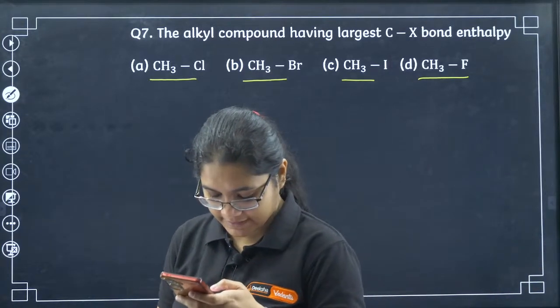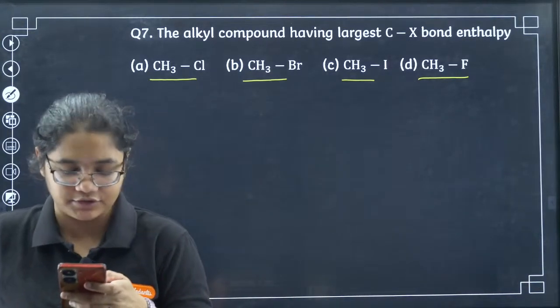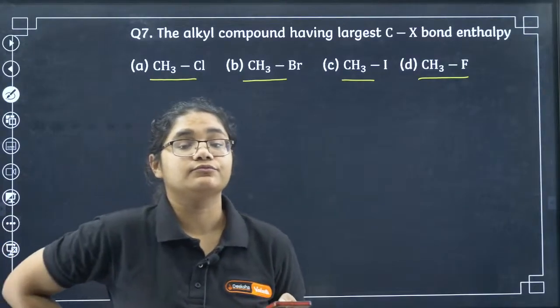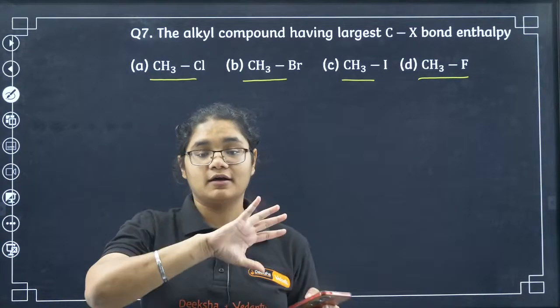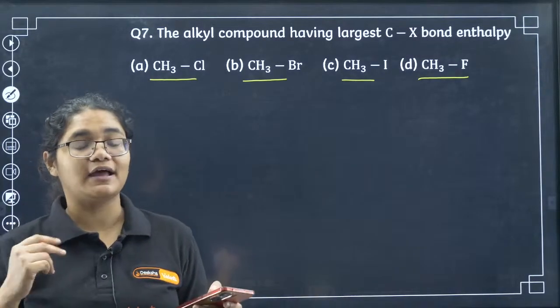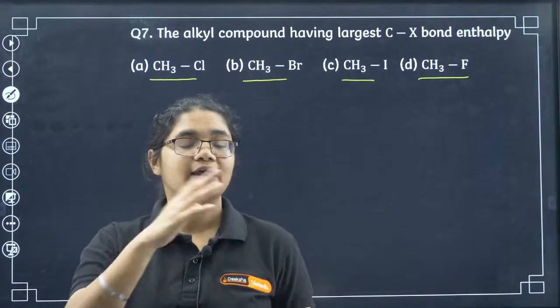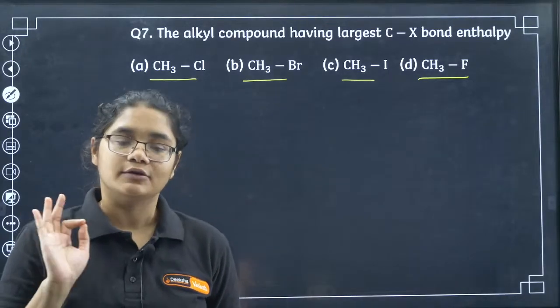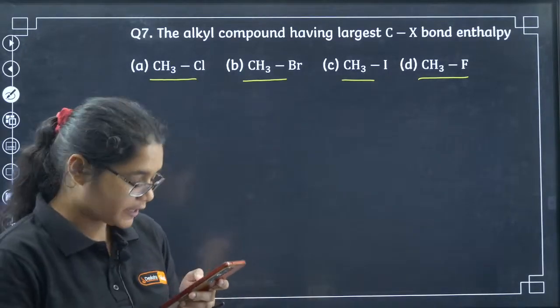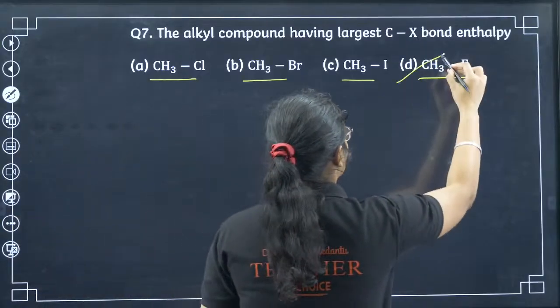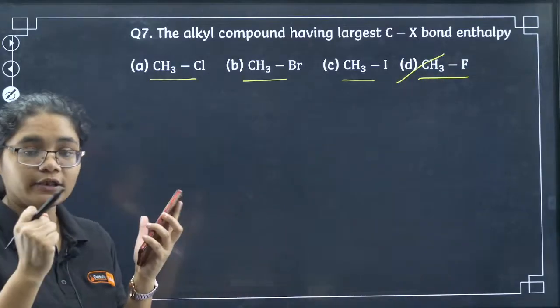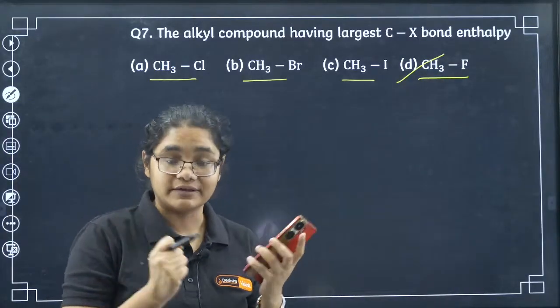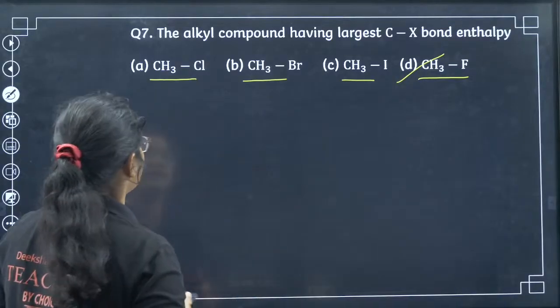Yes, yes, Yashwanta. I have made 2 videos. One discussed all the questions. In the other video I have told you what all things you should revise, and these questions are just to practice that. You will definitely get very good marks. Okay, 7D is absolutely correct. Because of small size, the bond is very strong and the bond enthalpy is very high.